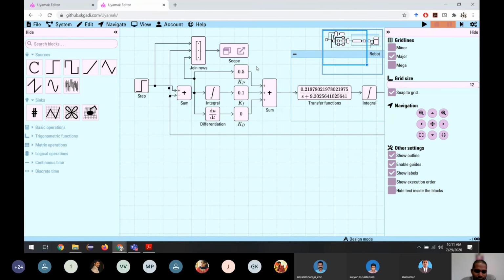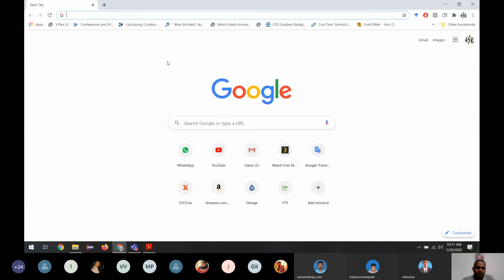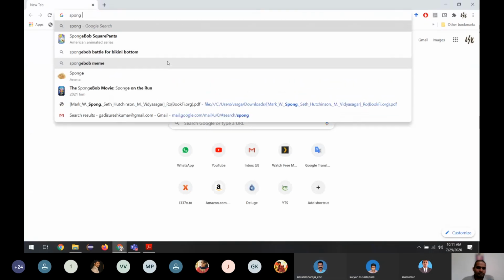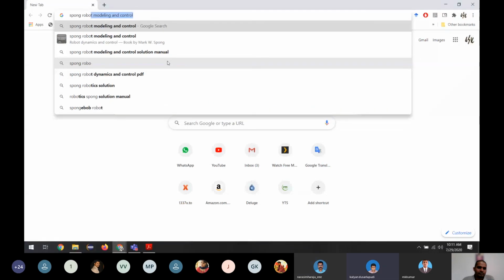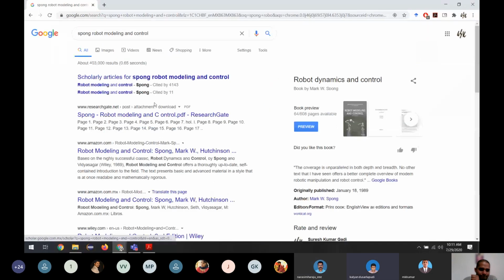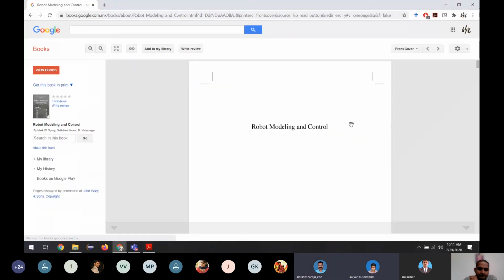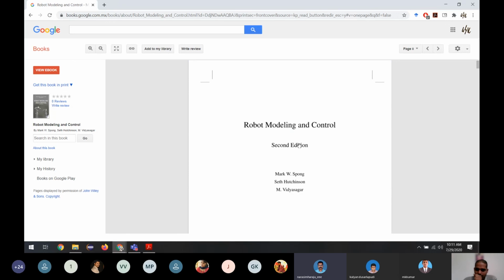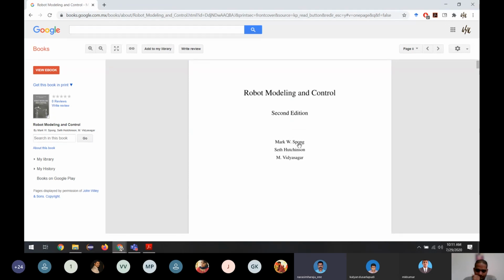There is a book. The book I use mostly is Spong. Robot Modeling and Control. Yes, this is a good book. Okay, sir. Spong, Robot Modeling and Control. Okay, thank you. It's also co-authored by Vidyasagar.